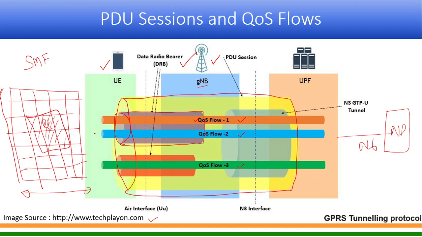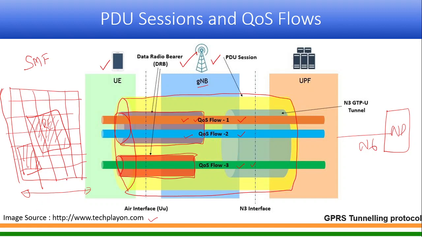Whatever data radio bearer is allocated, it can support either one QoS flow or more than one QoS flow. So in the same PDU session, we see that for QoS flow 3, another DRB is allocated. That means another set of radio resources is allocated where QoS flow 3 is flowing.